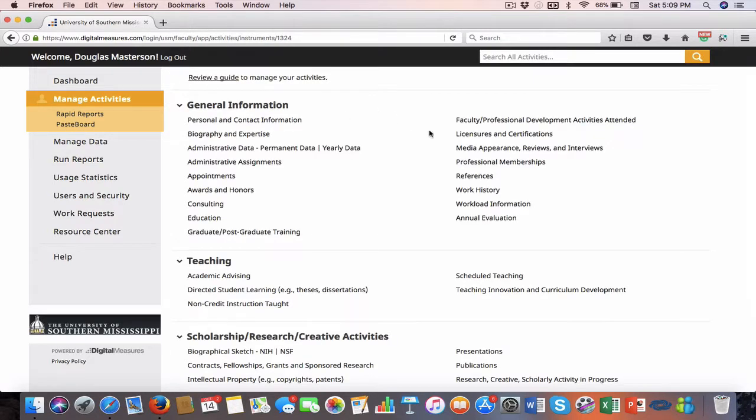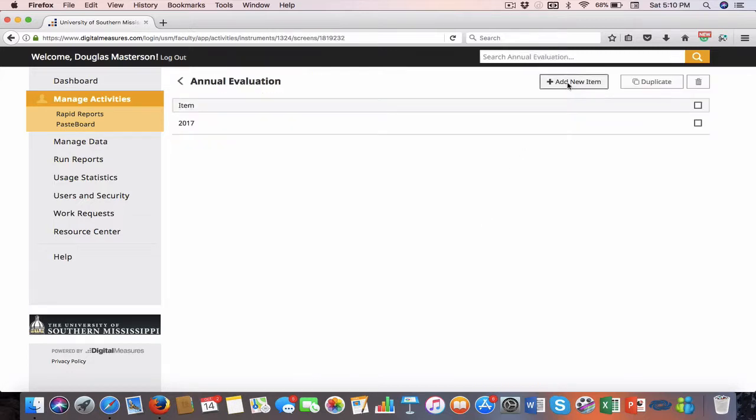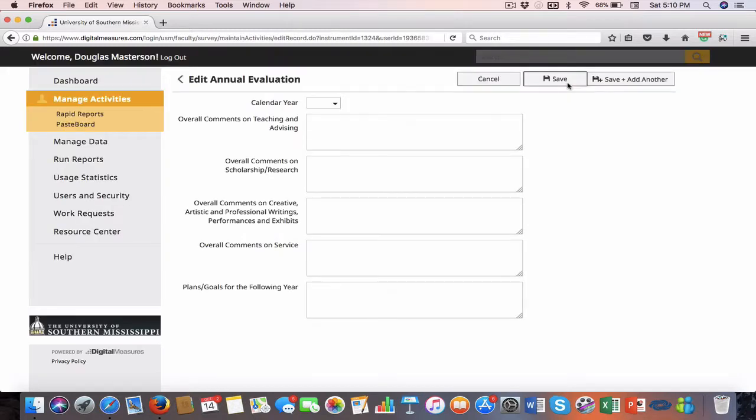One thing that I do want you to take a look at is the annual evaluation. This is where we could have faculty, in January, put together their annual evaluation. So they'd put in their calendar year in January, right? This would be for year 27.